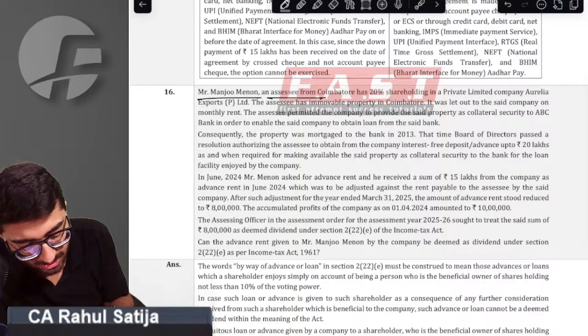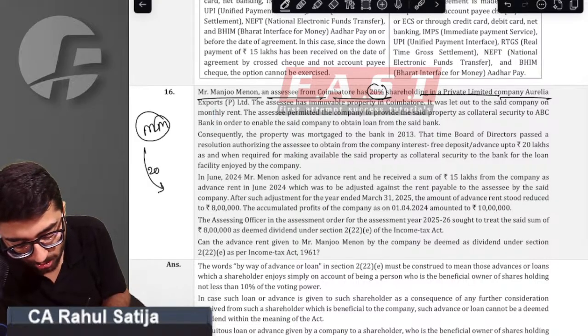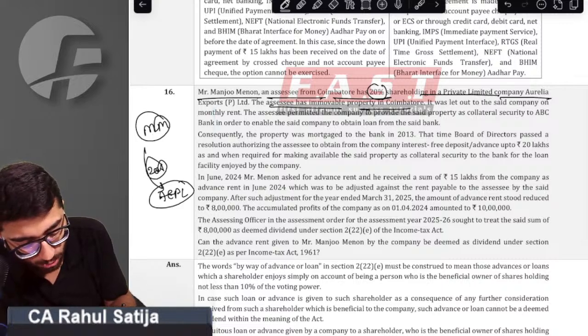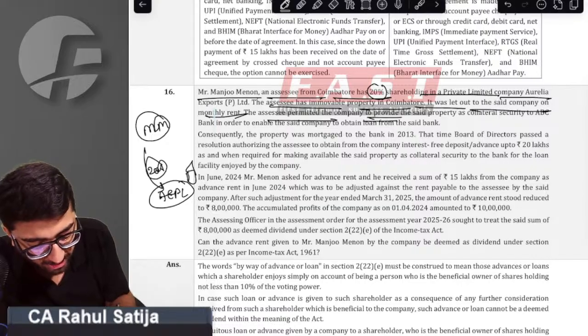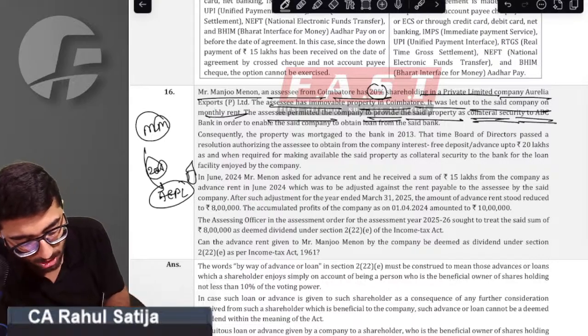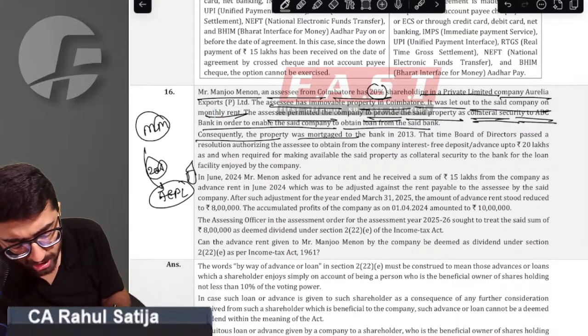Sir, Manju Menon is an assessee in Coimbatore holding 20% in a private company called Aurelia Exports Private Limited. Assessee has an immovable property in Coimbatore which was let out to the said company. Assessee permitted the company to provide the said property as collateral to ABC Bank in order to enable the company to obtain a loan. Consequently, the property was mortgaged to the bank.